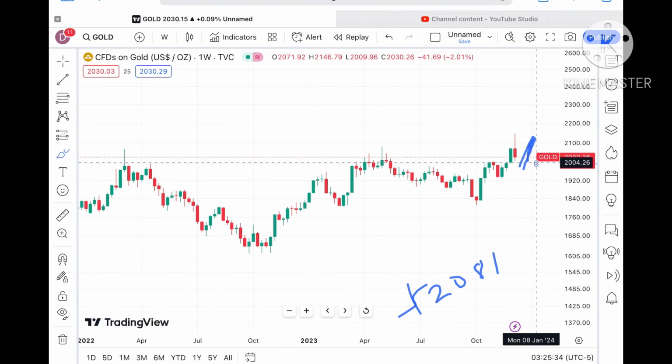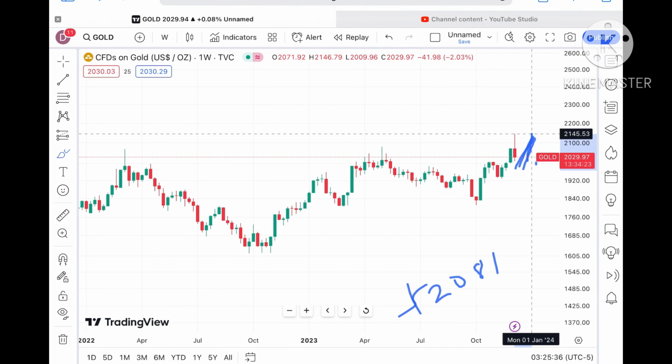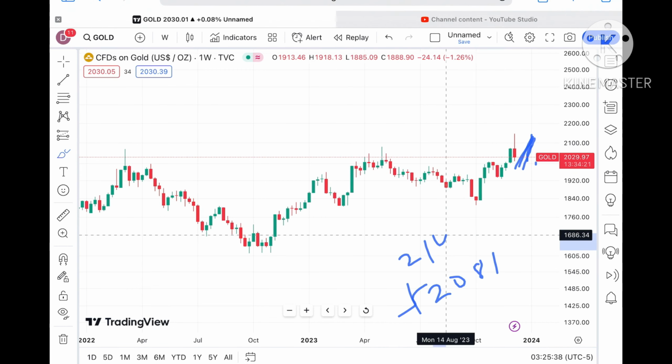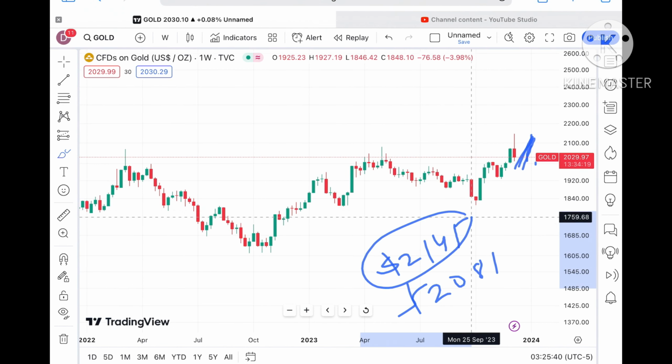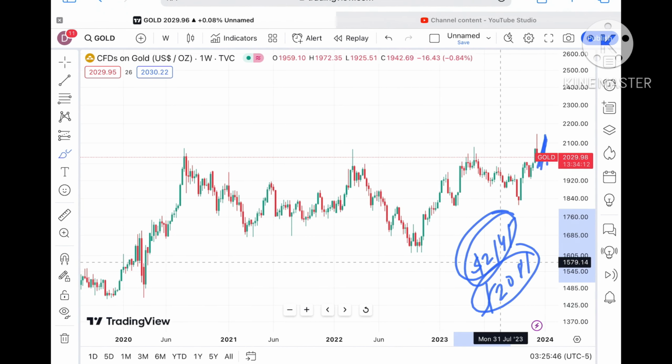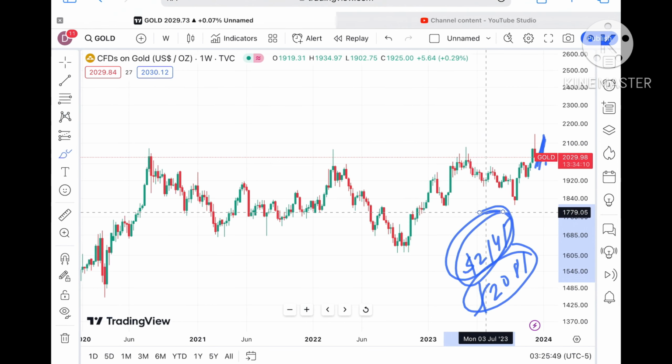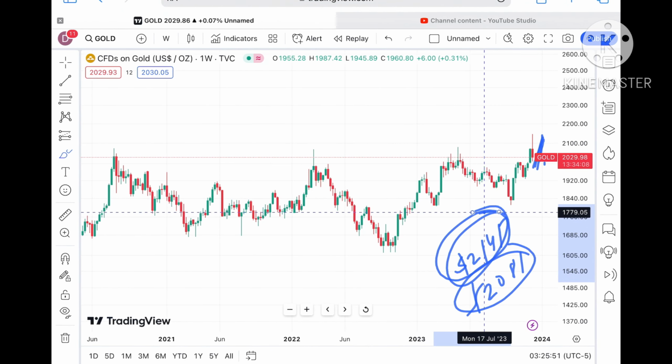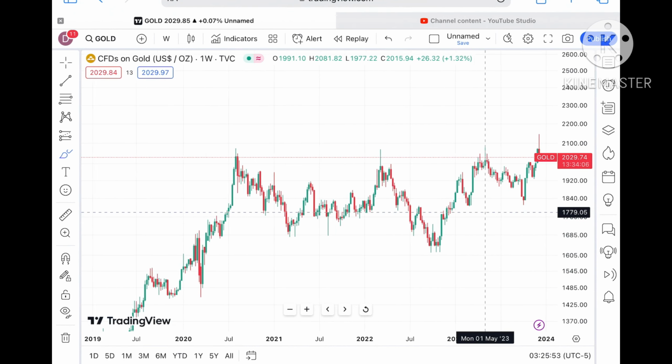Okay, and once the price started moving up that particular level, we will see it will go towards a level of $2145. This $2145 is a high which is already made, so chances can be high that if the price moves above a level of 2081, it can touch a level of $2145. And if it starts sustaining above that level, a further upside movement we can see.